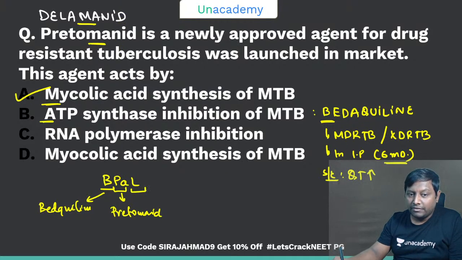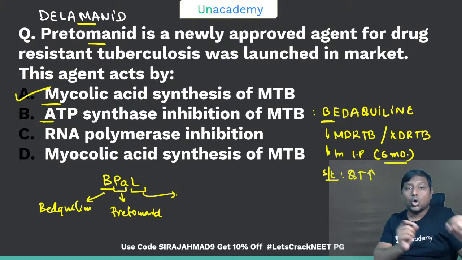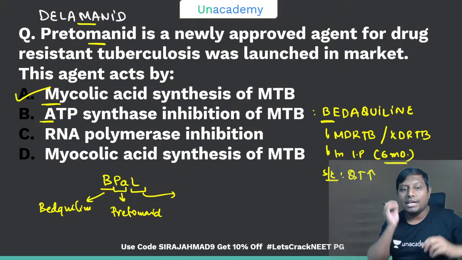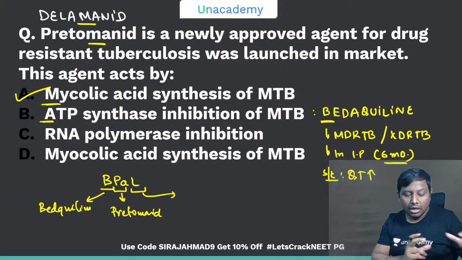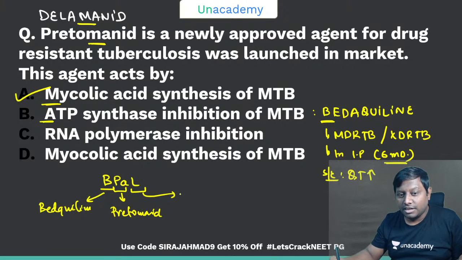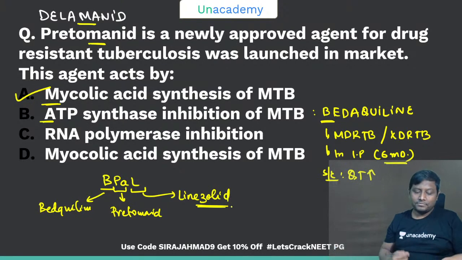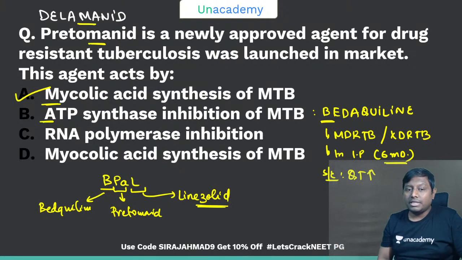Therefore, you should give this drug only if the patient is under close observation, let's say in hospitalized MDR-TB, so that you can closely monitor the patient. L stands for linezolid. So this is your BPaL regimen, one of the short therapy regimens for MDR tuberculosis.